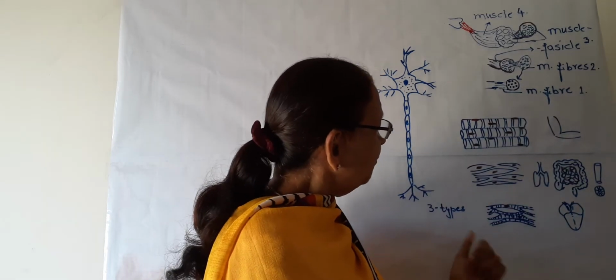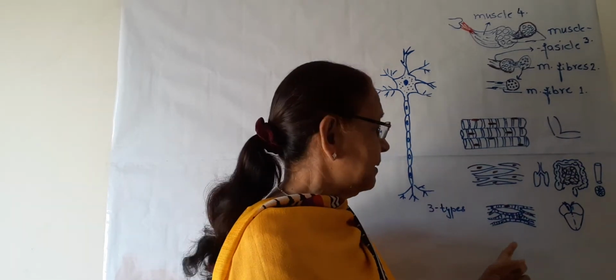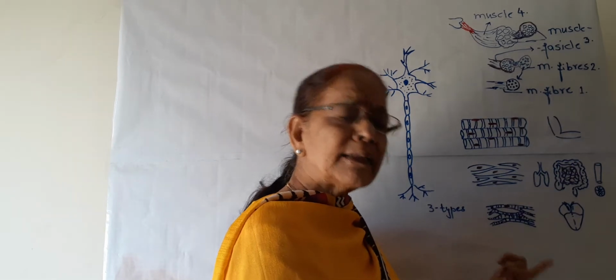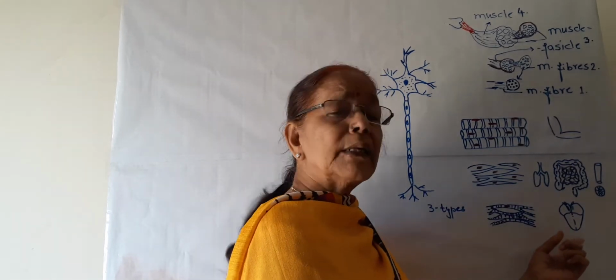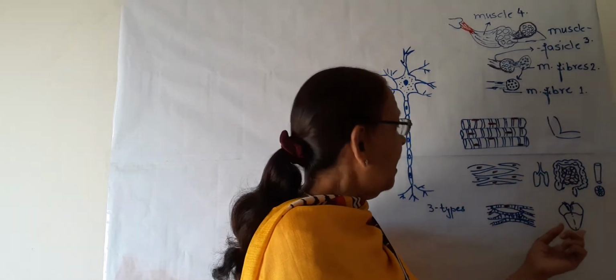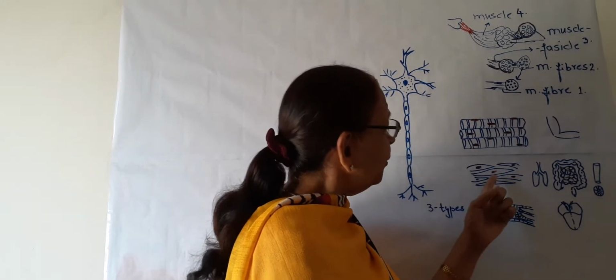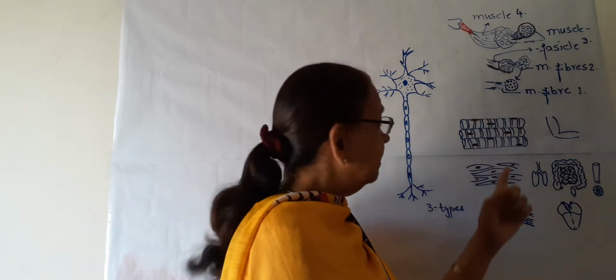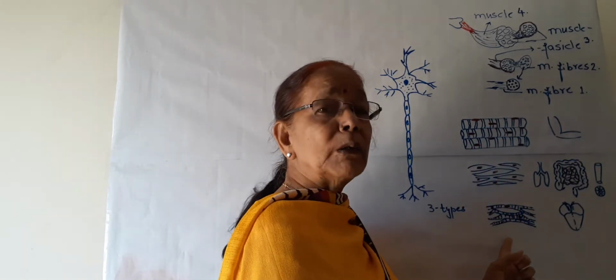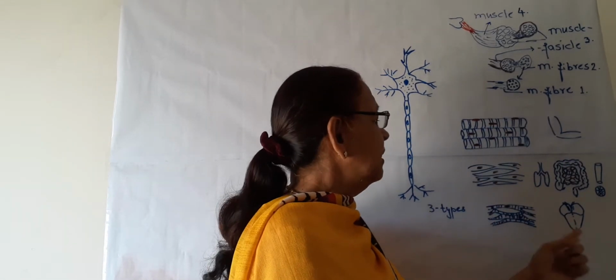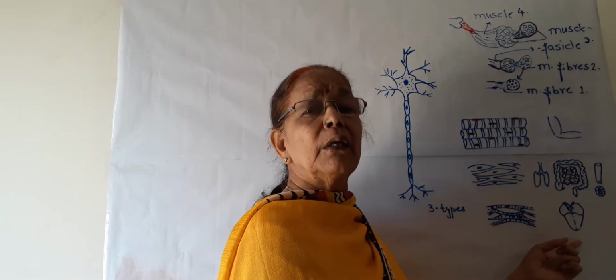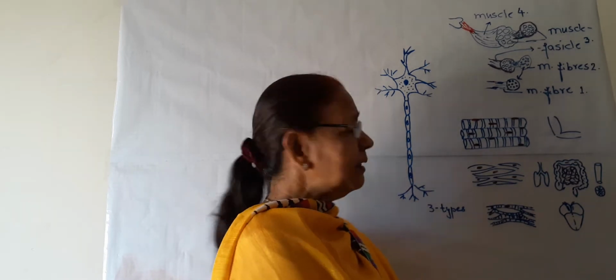Now the next type of muscle is cardiac muscles, as the name indicates. These are present in the heart. One more thing about this, they have a single nucleus, or uninucleate. This is multinucleate, this is uninucleate, these are also uninucleate. So, present in the heart, that's why they are known as cardiac muscles.